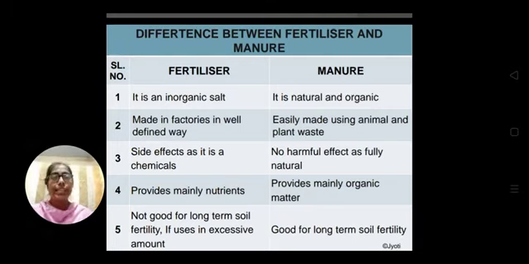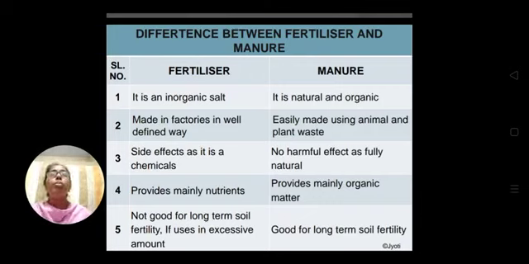But manure takes time to be prepared, and the farmer has to prepare it, and it will take more time to replenish the soil nutrients. But why should manure be preferred? Why not fertilizers? In order to know why manure should be preferred, we should know the differences between fertilizers and manures.